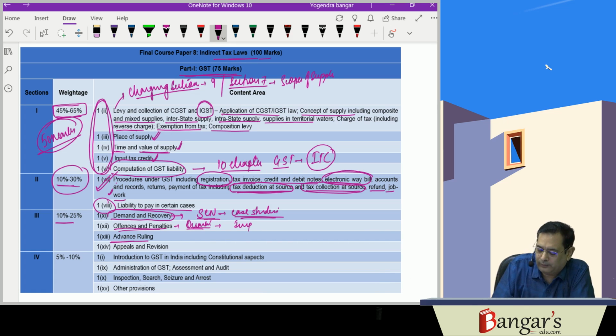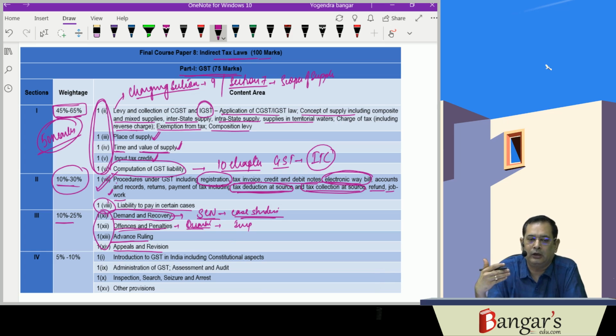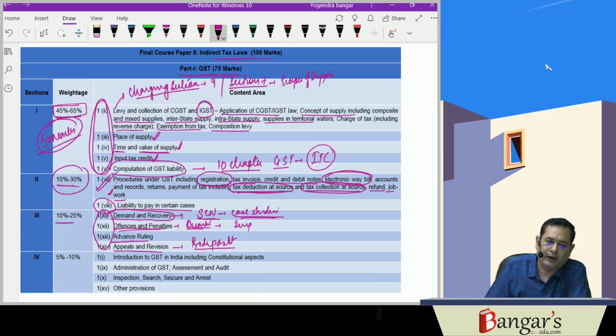Advance ruling, appeals and revision: you must know the limitation, the authority where we have to file the appeal, and pre-deposit aspects, which are also very important there. So this covers 10 to 25%.